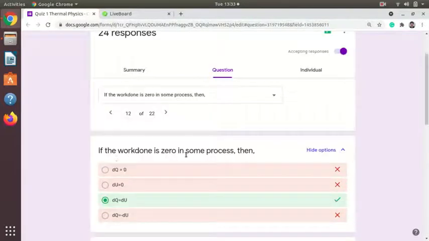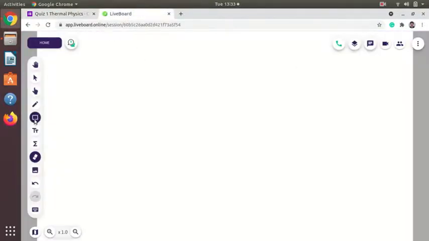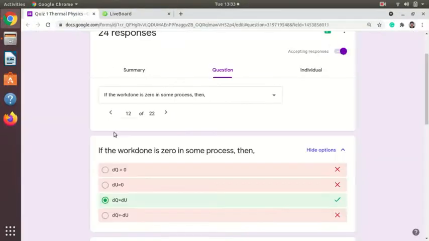If the work done is 0 in some process, that means dW is equal to 0, and we know the first law of thermodynamics says dq is equal to dW plus du. So if dW is 0, that is no work done, then dq is equal to du. So option 3 is correct, dq is equal to du. If dq is equal to 0, then it is an adiabatic process.